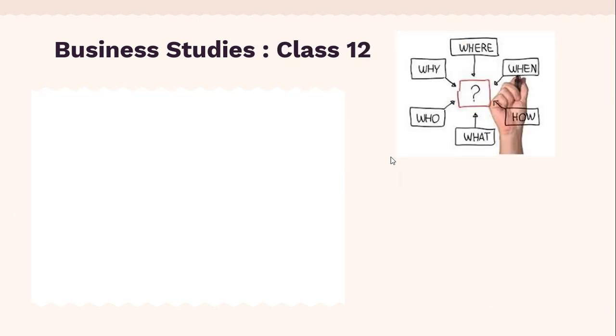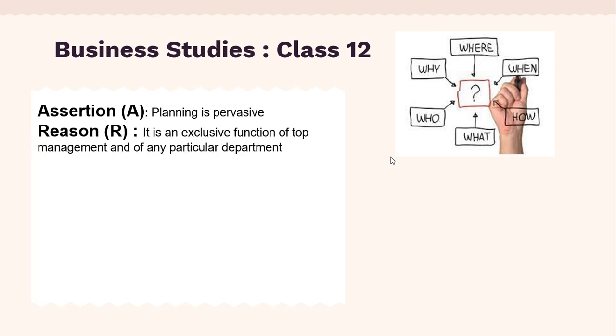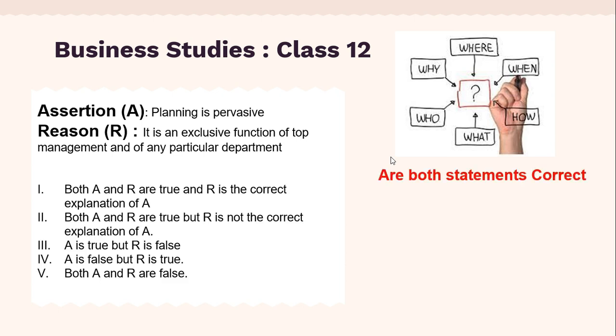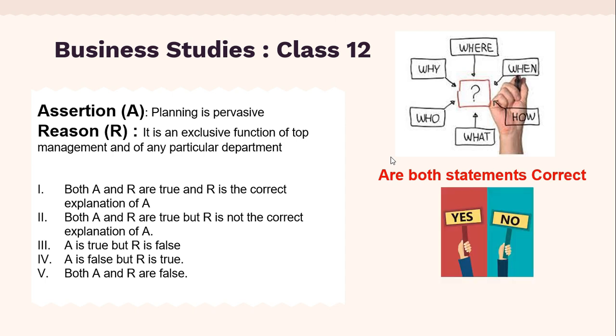So let us see now one question from Business Studies class 12, and this is from the chapter planning, and the assertion is planning is pervasive, and the reason given is it is an exclusive function of top management and of any particular department. So these are the 5 alternatives given. So first of all we have to find out, are both statements correct or not. So let us see the first one. Planning is pervasive.